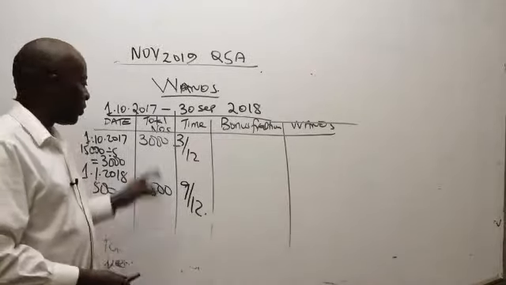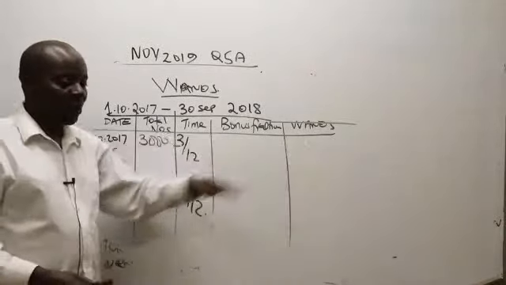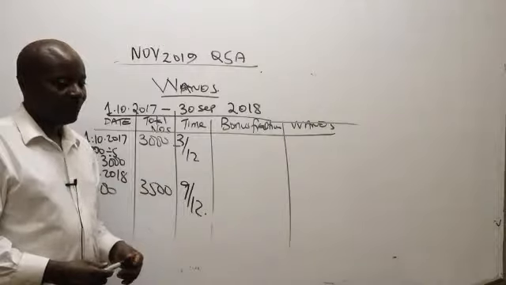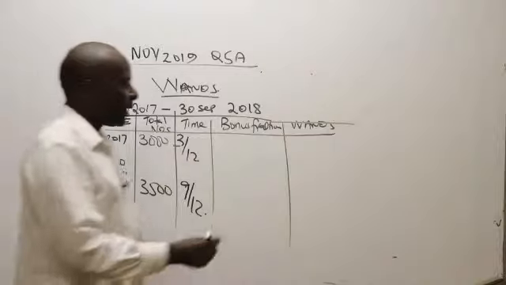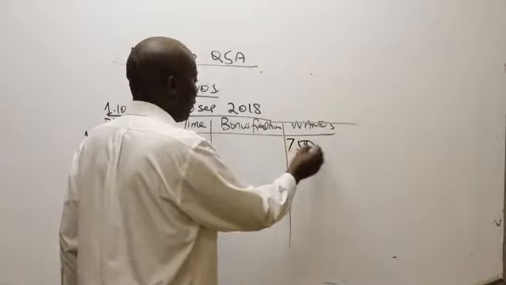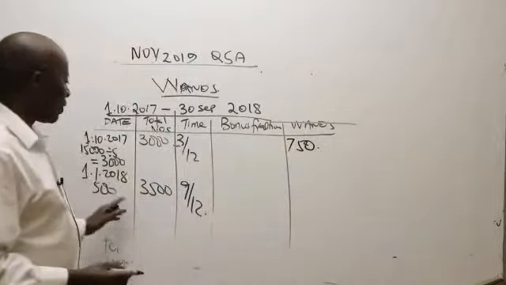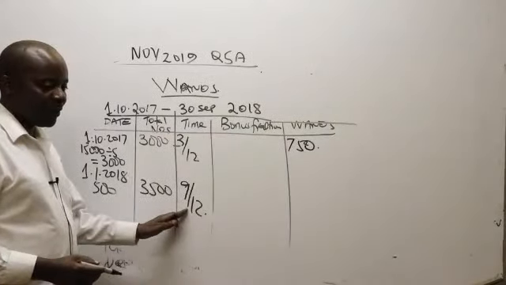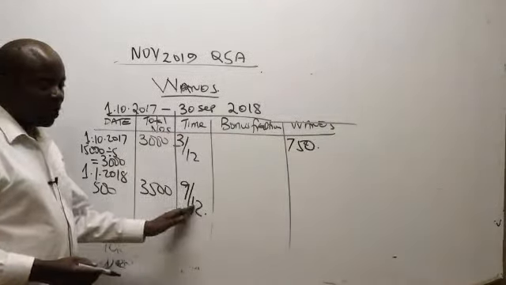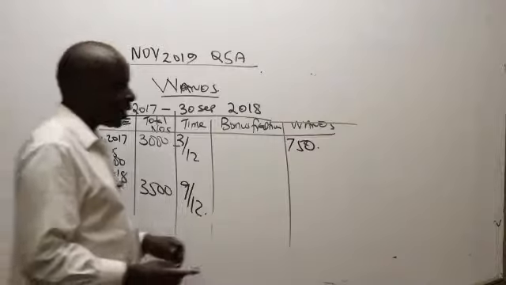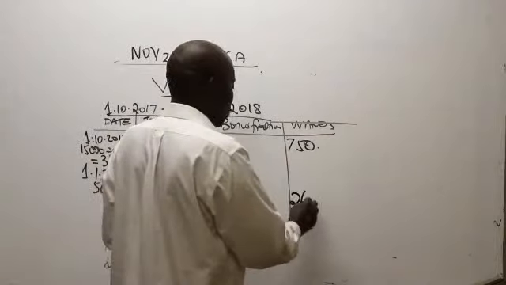So the one-os here will be 3,000 times this. Give me the one-os. So Shema tells me here, teacher, it is 750. How about this one here, somebody? 3,500 times 9 over 12. That gives me what figure? 2,625. So this is quite nice.